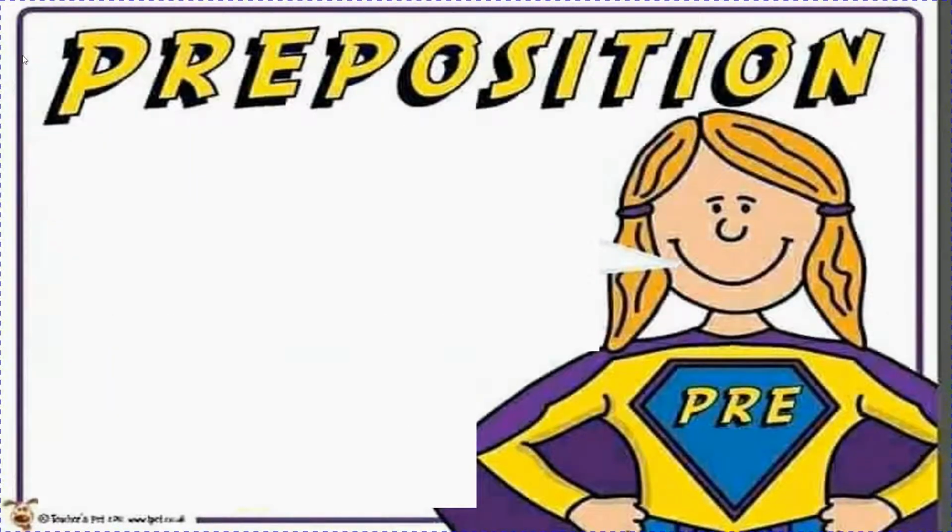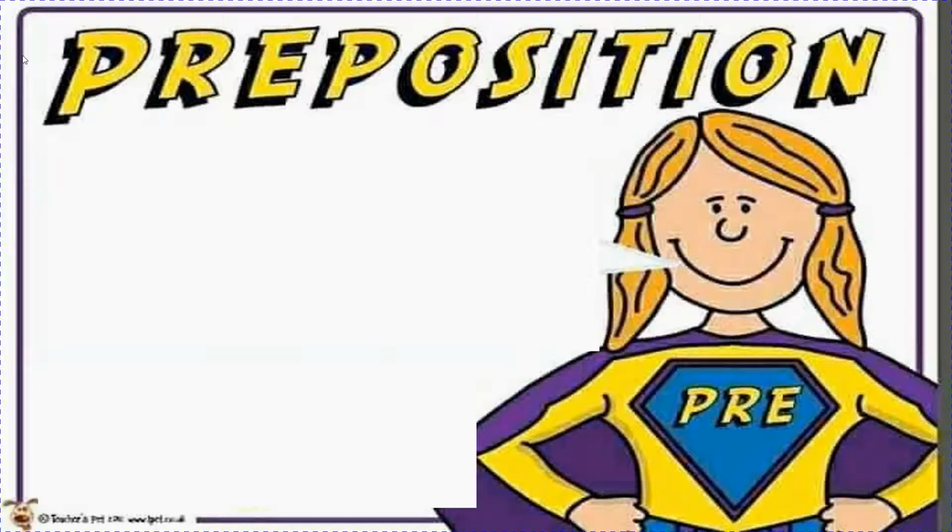Now the next one is preposition. What is a preposition? Let us take one example. Fine, let us take two things here, cat and table. Can you make sentences with cat and table? The cat is sitting on the table. The cat is sitting under the table. The cat is moving around the table. The cat is jumping over the table. So many words we can use to make sentences, but with each word like on, under, around, above, over, the meanings are changing.